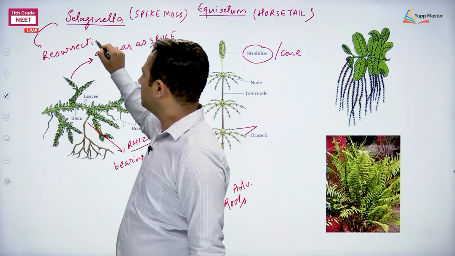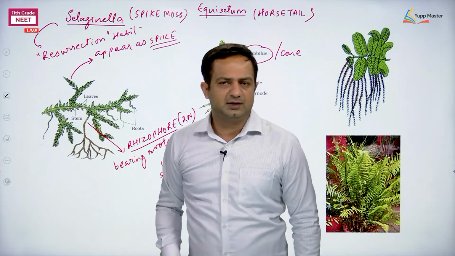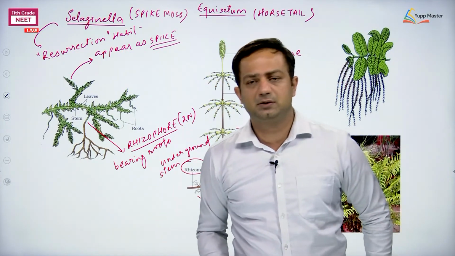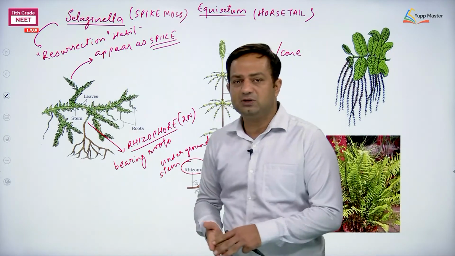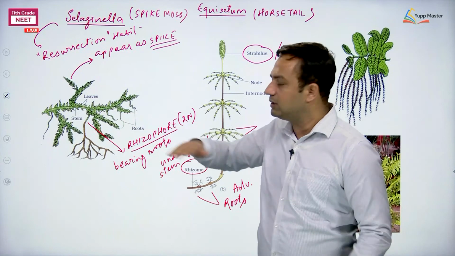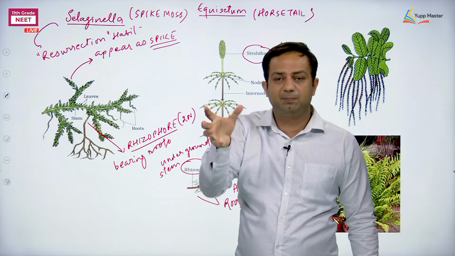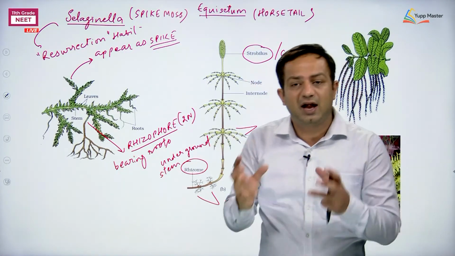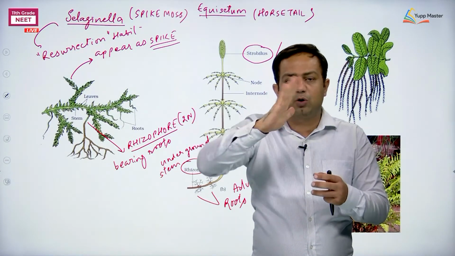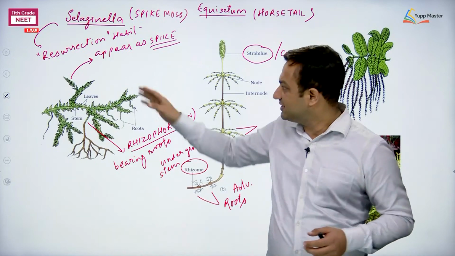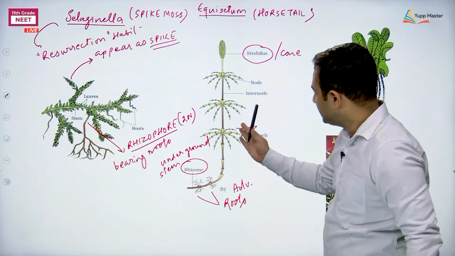Now, plant kingdom questions are not coming out of NCERT, so we need not worry much about terms like resurrection. Rhizophore is still important. Resurrection means what? When the conditions become dry, Selaginella becomes uprooted. Instead of lying prostrate on the ground, it will roll into a ball-type structure, brownish and dry. When the condition becomes wet or moist again, the ball unrolls and is rooted again. This is resurrection, meaning rebirth. So prostrate lying, and this one erect.